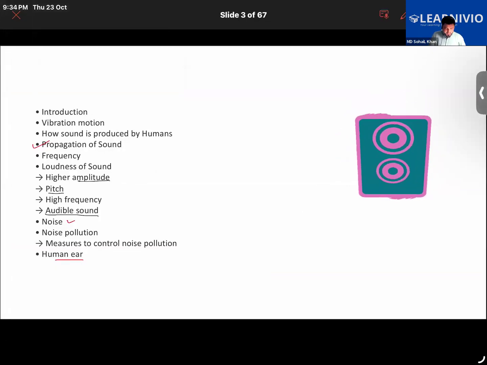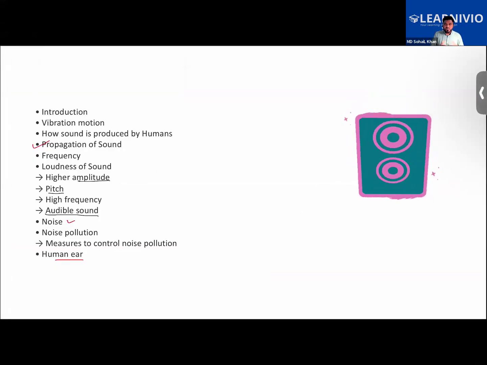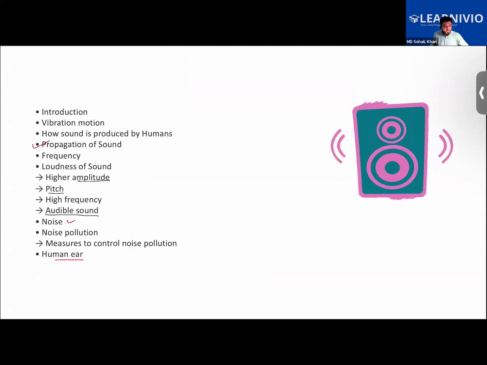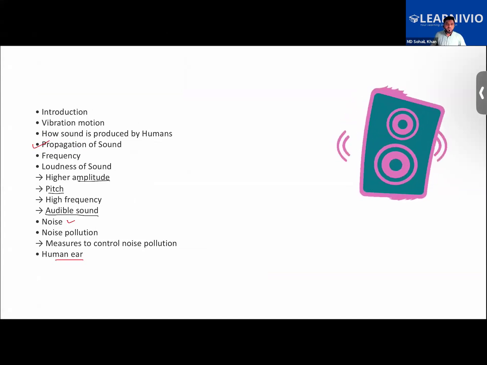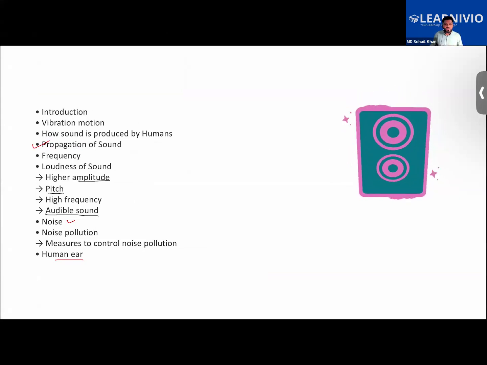So far in the chapter, we learned how sound is produced and how it travels from one place to another. Can sound travel in a vacuum? No, sir. Obviously, no. We also discussed that each object has a distinct sound, that each object produces a distinct kind of sound.